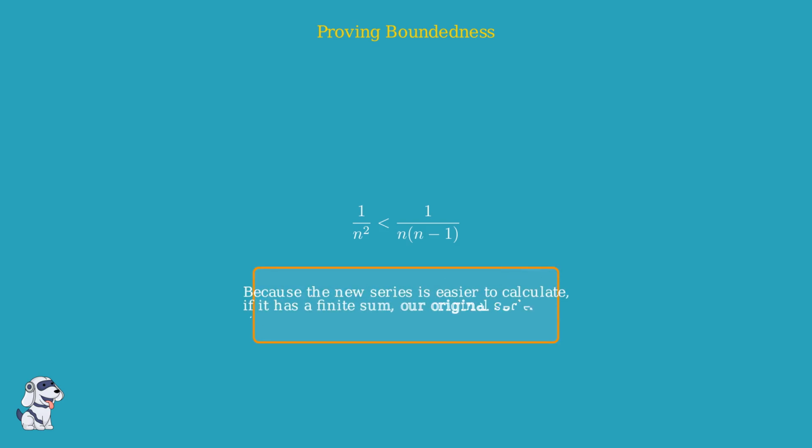Now we need to show our partial sums don't grow to infinity. Even if we add infinitely many terms, the sum stays limited. We use a clever comparison trick. Notice that for n greater than 1, 1 over n squared is strictly less than 1 over n times n minus 1. This comparison is the key. By replacing our terms with this simpler fraction, we can bound the growth of our sum. This technique effectively caps the total value, proving that the sequence of partial sums will never exceed a specific real number.